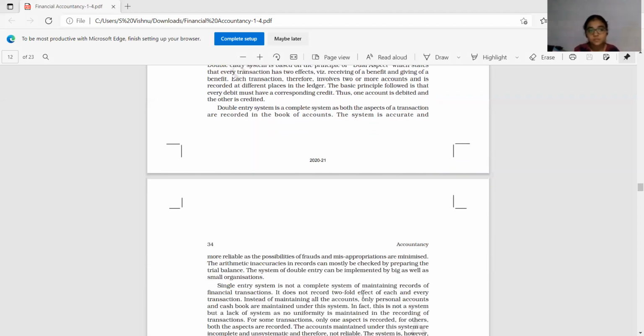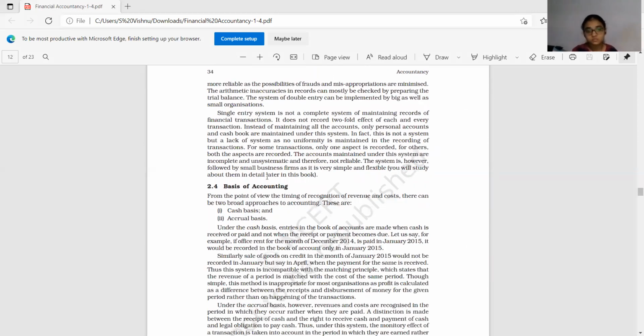Yes, sir. Okay. Now, basis of account. See, just like in systems of accounting, two systems are there. Similarly, in basis also, two bases are there. Basis means, what do you mean by basis? It lays the foundation for maintaining records. See, suppose cash basis means, please try to understand the difference between the two with the help of an example I will mention. Okay.